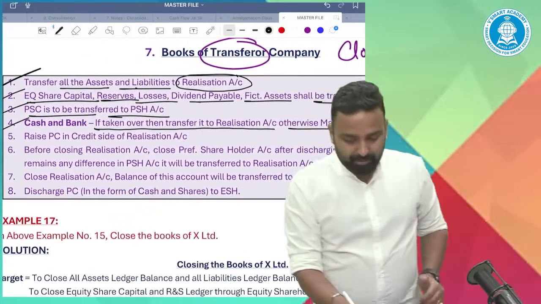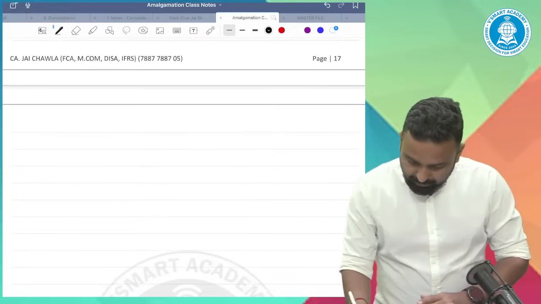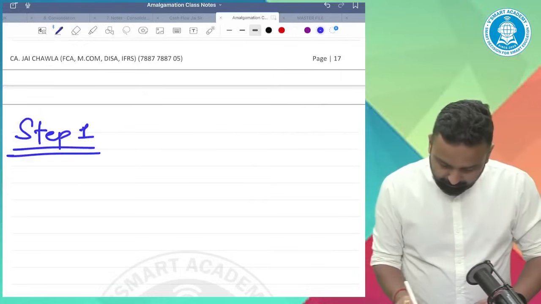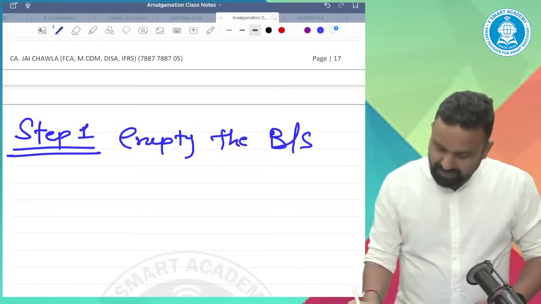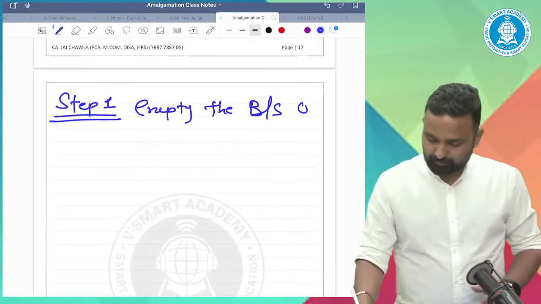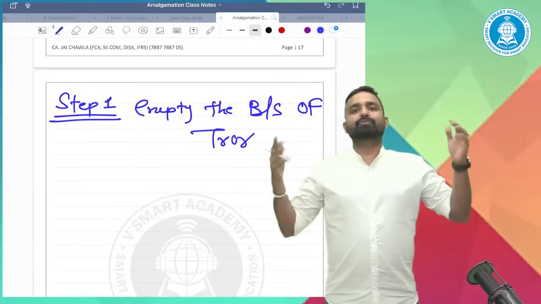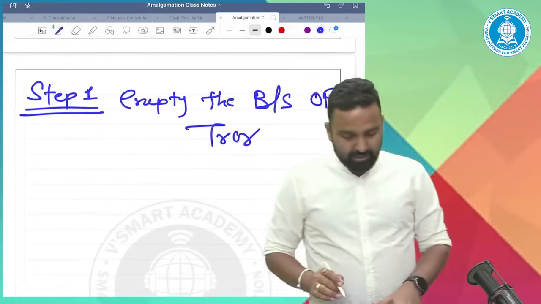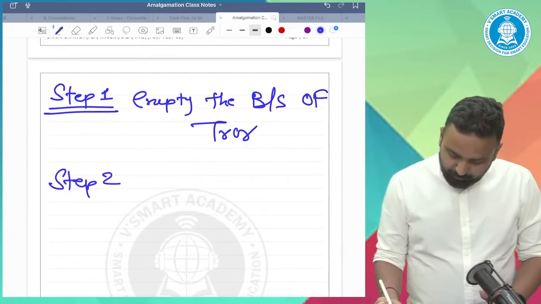Now the next step. So sir, what was the step? Step 1. Empty the balance sheet of RR. This was step 1: transfer all the asset and liabilities in their respective places. Now step 2.